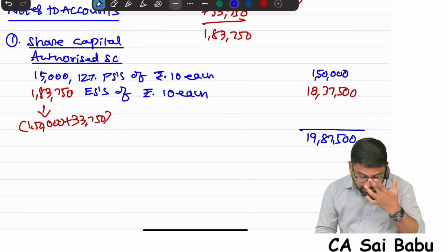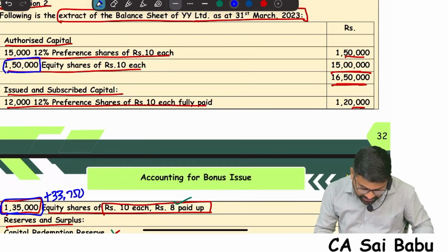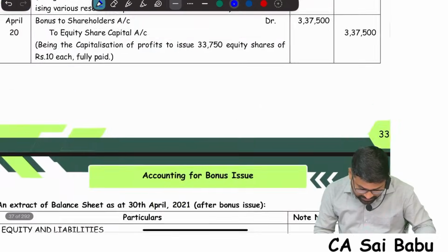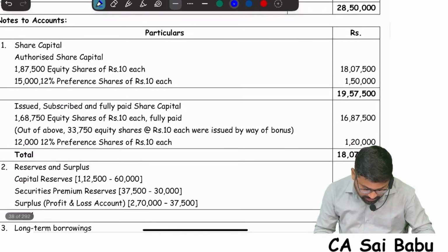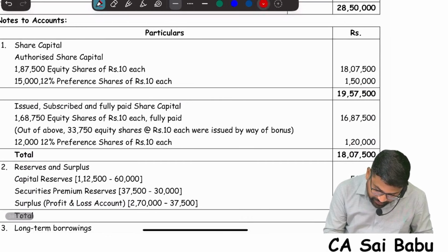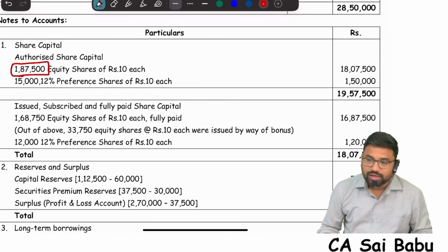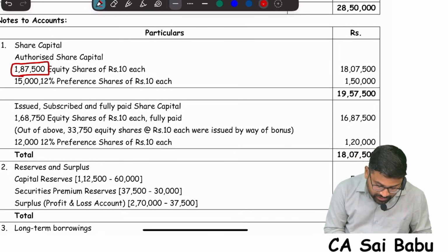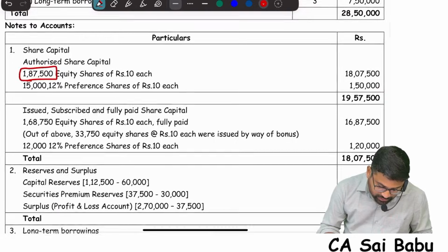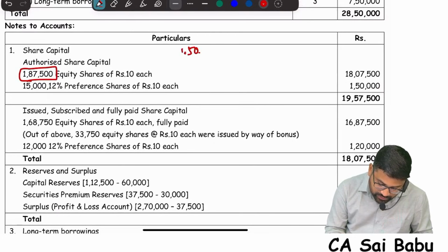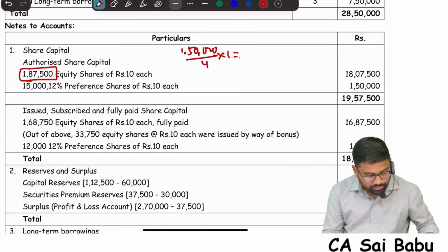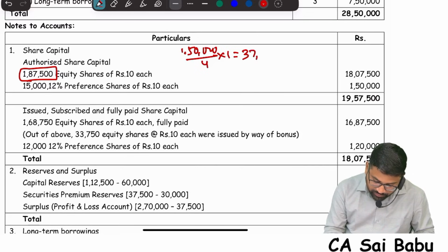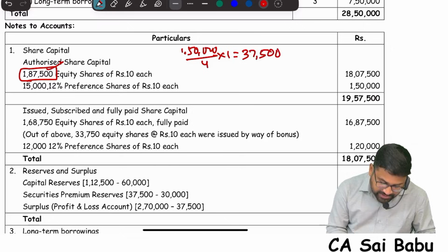But in the answer given in the study material, what this person has done is made it 187,500, not 183,750. Originally the authorized shares were 1,50,000; suppose for this bonus issue 1 share is given for every 4 shares, so 1,50,000 divided by 4 is 37,500, and to this extent he has increased it.